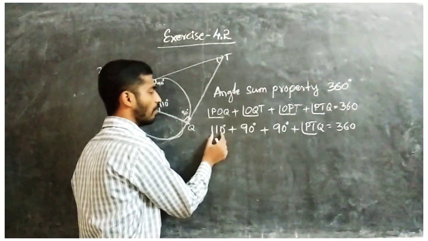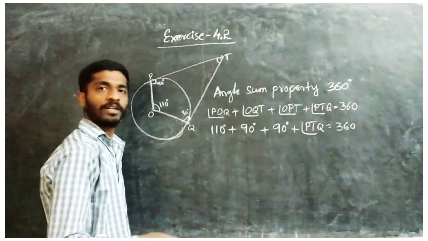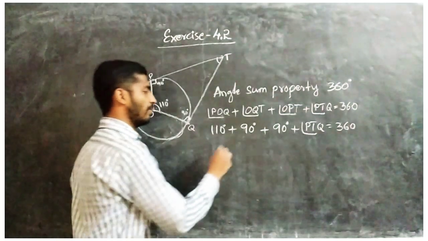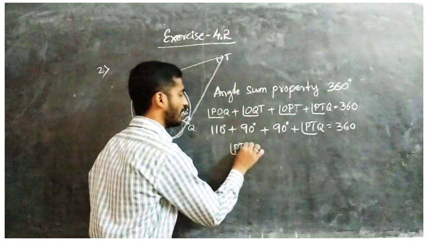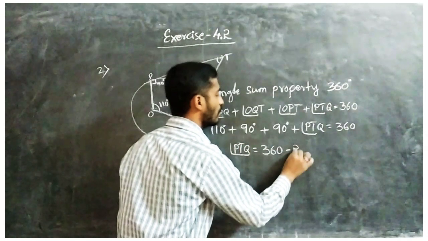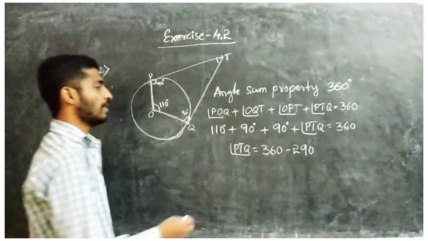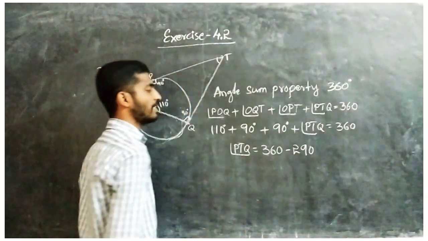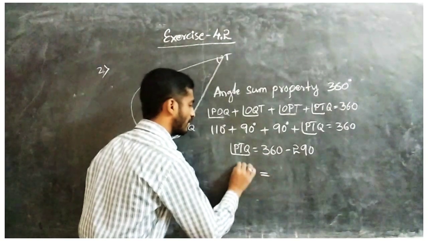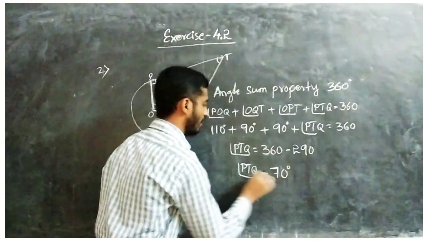So add them: 110 plus 90 is 200, plus 90 is 290. So PTQ equals 360 minus 290. Taking it to the right side, it becomes minus. So in 360, if you subtract 290, we get PTQ equal to 70 degrees.